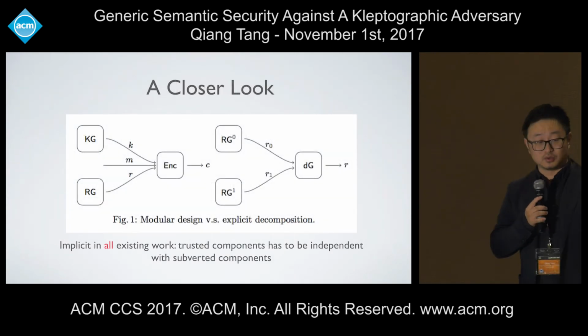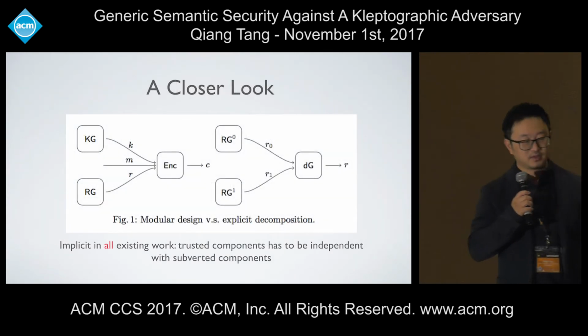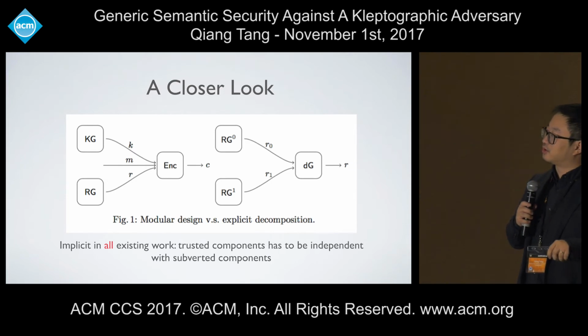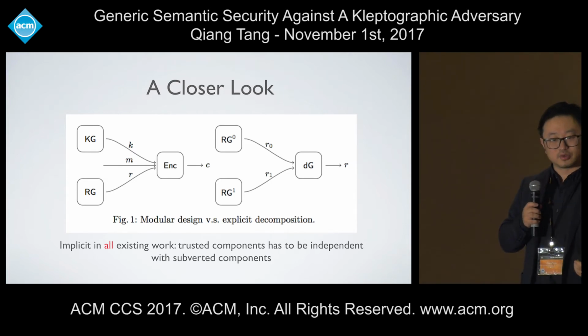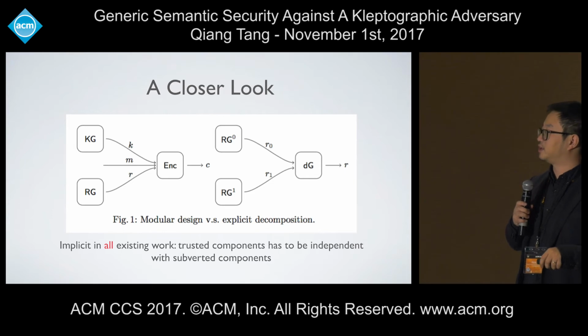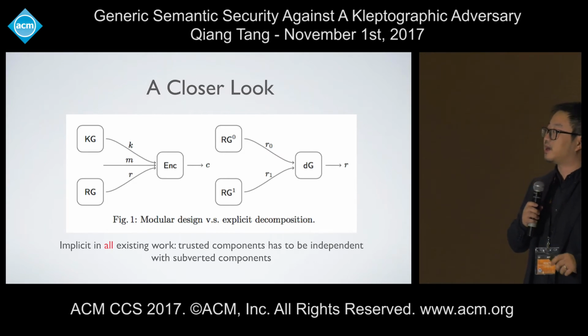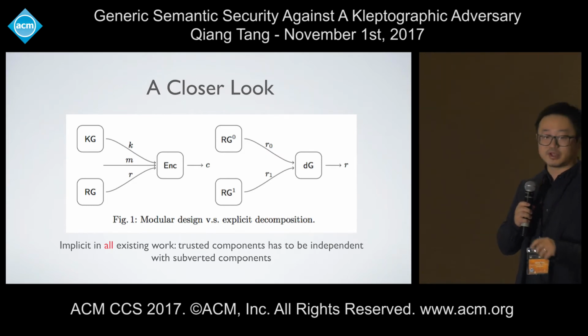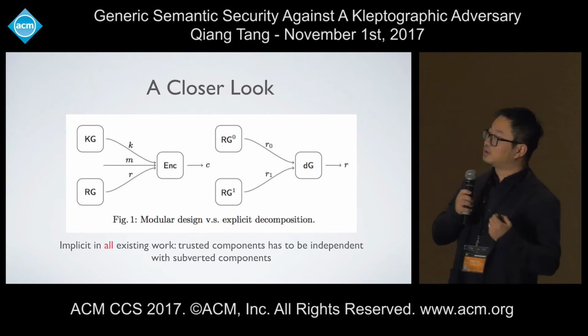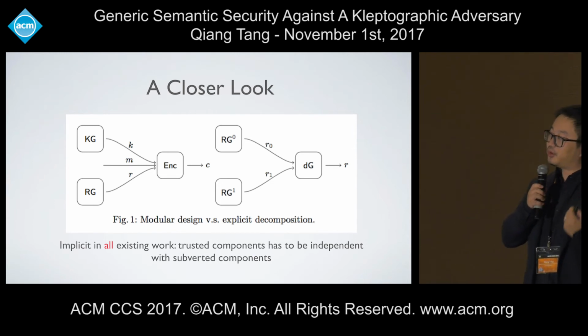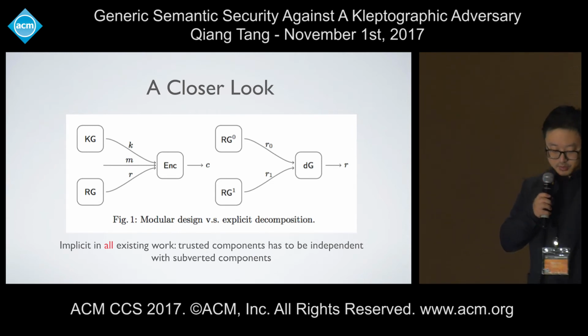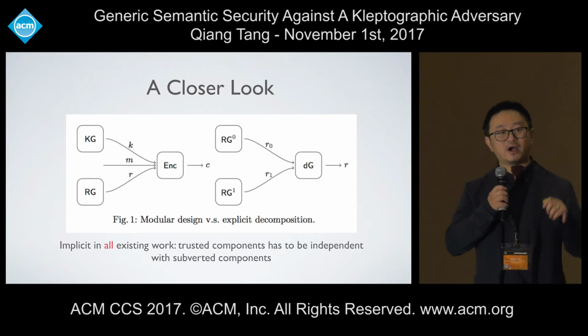But let's take a closer look at this modular design principle. First, in classical cryptography, when we design an encryption scheme, we need a key generation and an encryption algorithm. Whenever we run the encryption algorithm, we first run key generation, get a message from somewhere, run the randomness generation, or just call the package or the API, and then feed all this information to the encryption algorithm. But now what we do is simply bring the modular design principle lower, to the algorithm layer.